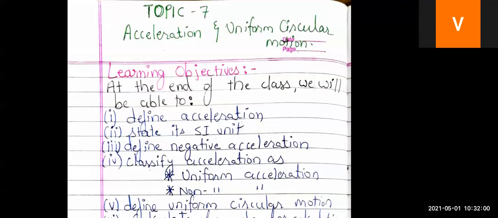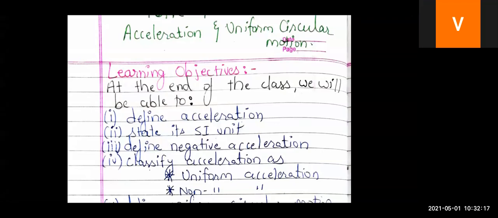Today's topic is topic 7, that is acceleration. And in this, one more topic is there, that is uniform circular motion. But today we will start with acceleration. So let's go towards the learning objectives.